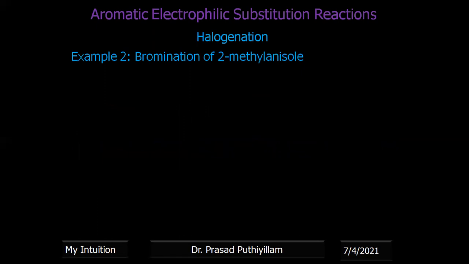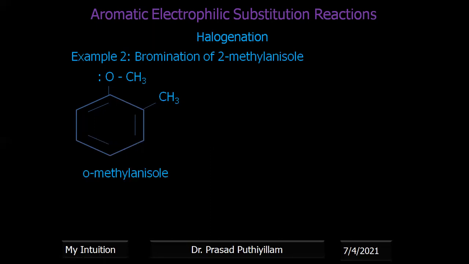Now the second example, with 2-methyl anisole. Anisole is the OCH3 group, and position 2 has the CH3 group. So this is 2-methyl anisole. I have represented the oxygen lone pair of electrons here, so that you can see that this lone pair of electrons participates in the resonance stabilization. Therefore, it is an activating group. Even CH3 is also a ring activating group.